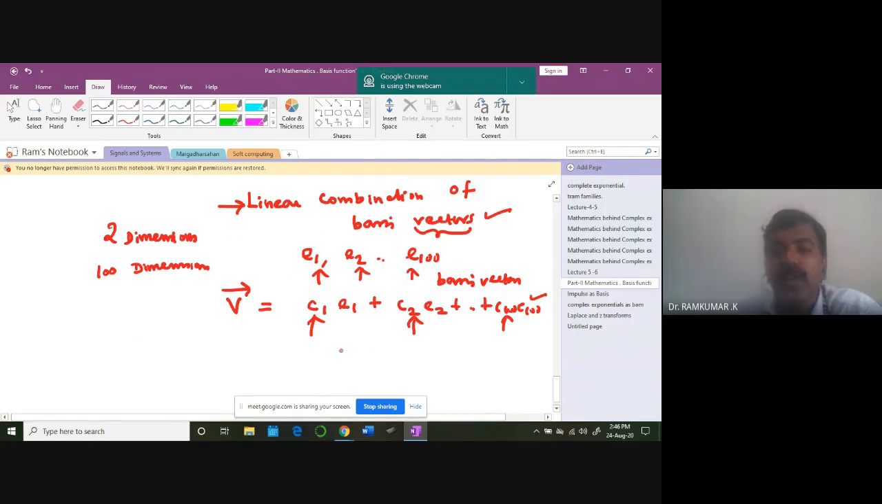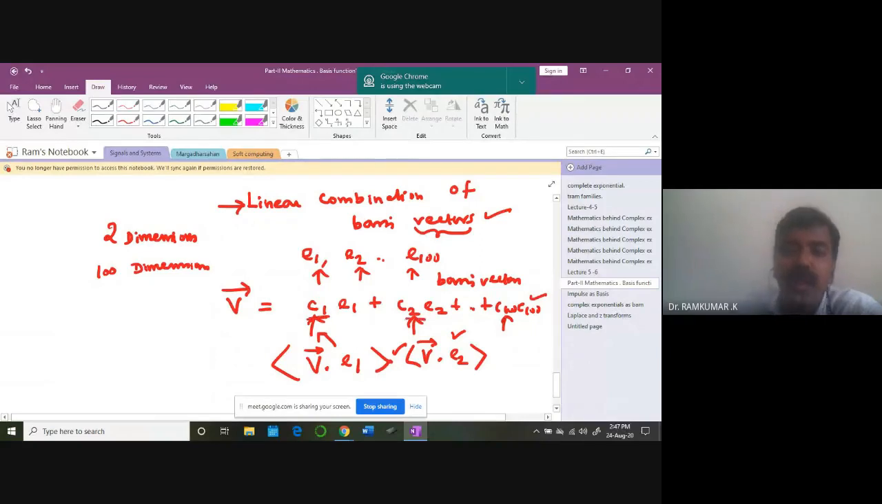How do you compute C1, C2? Take the vector, then multiply it with E1 completely in order to find out C1, inner product. Then take the vector and take the inner product with E2 in order to compute C2. So you understand? Inner product can fetch you the coefficients.